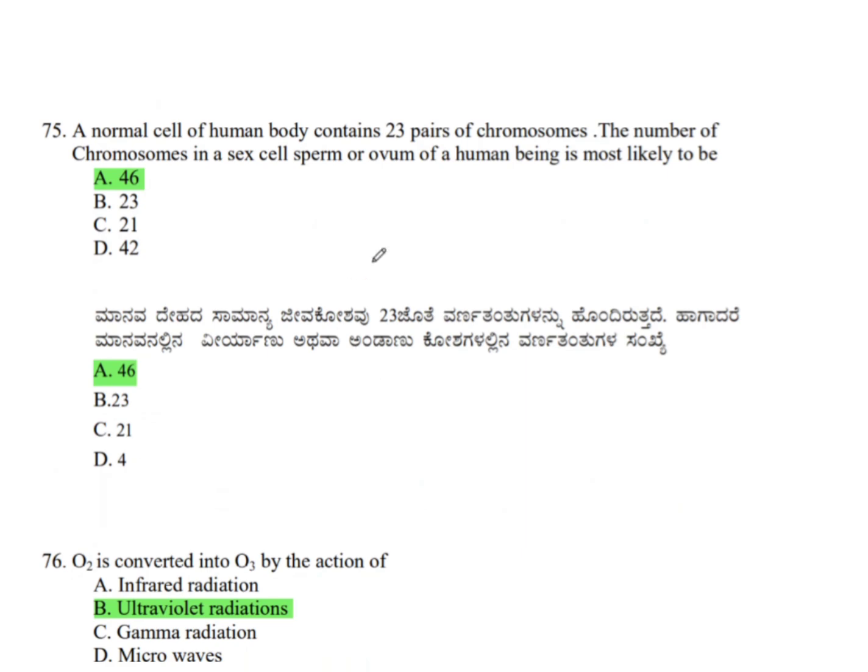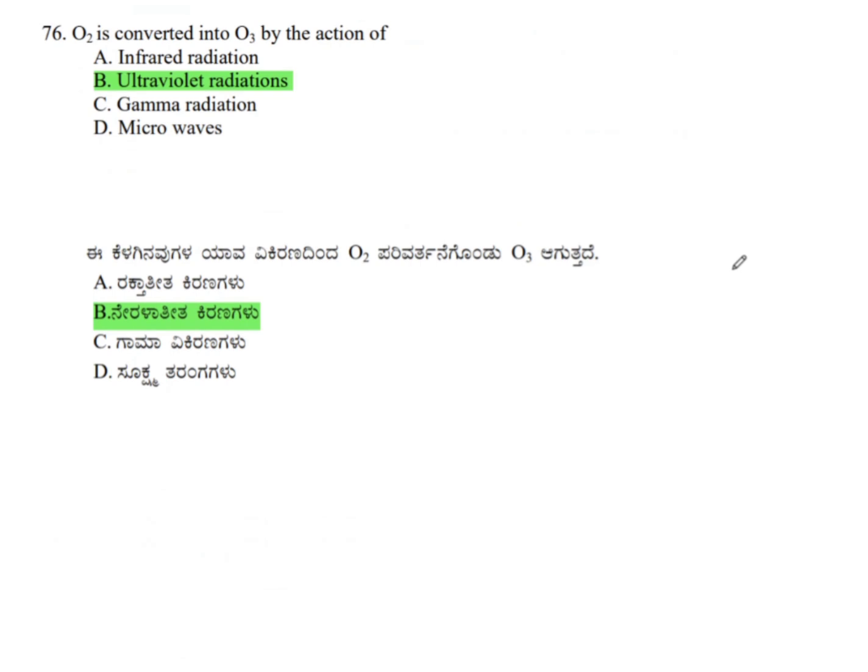Now the next question. A normal cell of the human body contains 23 pairs of chromosomes. The number of chromosomes in a sperm or ovum of a human being is likely to be, the correct answer is option B, 23. I have marked it as 46, but the correct answer is 23. Because of meiosis, 46 will be reduced to 23. Therefore, the correct answer is option B, 23.